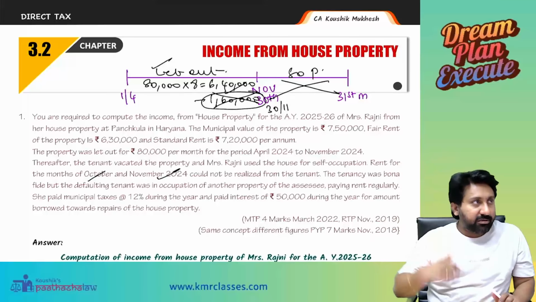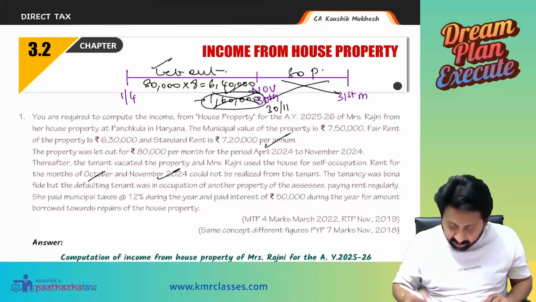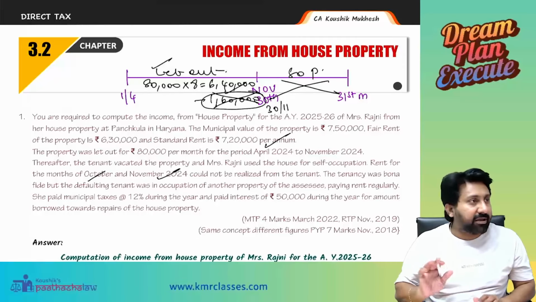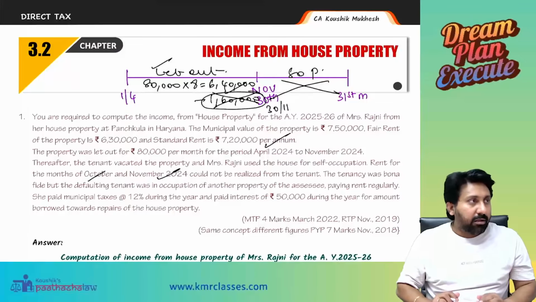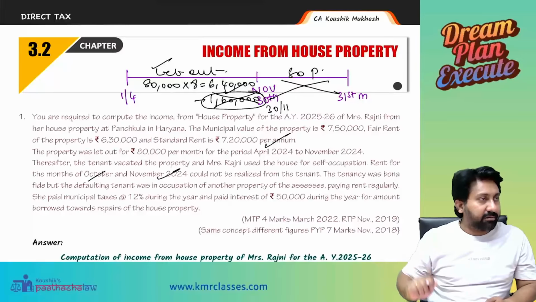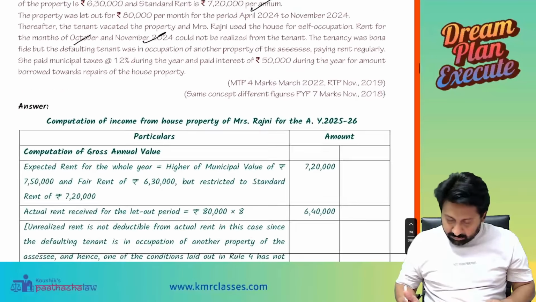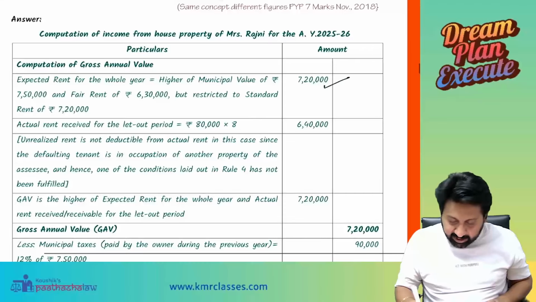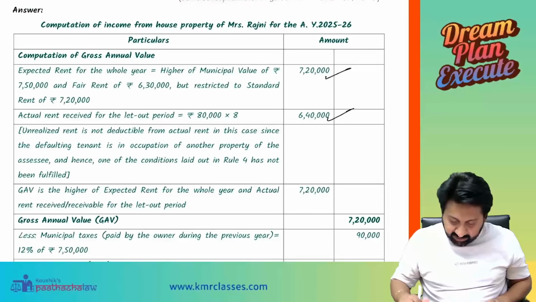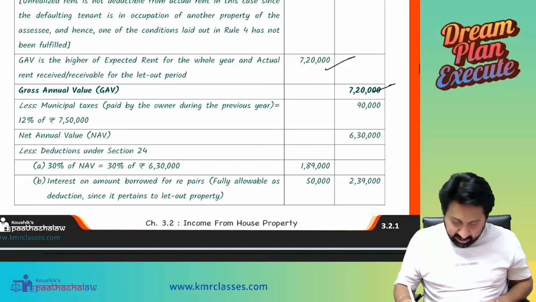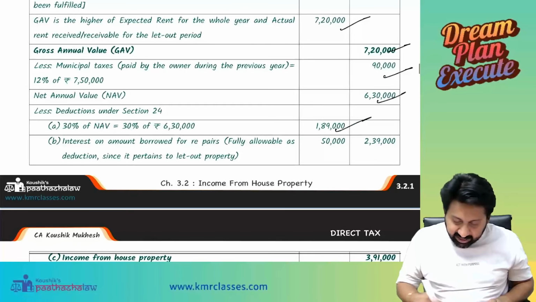GAV how much? 7,20,000. Okay, municipal taxes, sir. Municipal taxes 12%. Apply 12% on 7,50,000. See here, 90,000. Now see the answer. Expected rent 7,20,000, 6,40,000, finally 7,20,000, GAV 7,20,000, less 90,000, net annual value 6,30,000, 30% standard deduction.